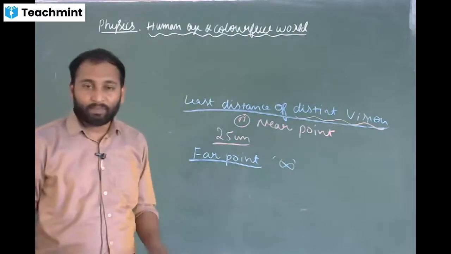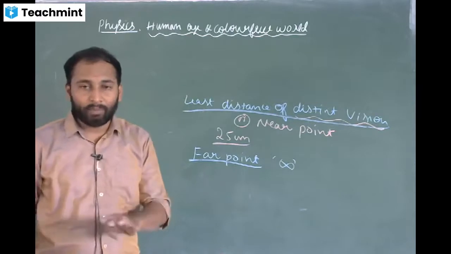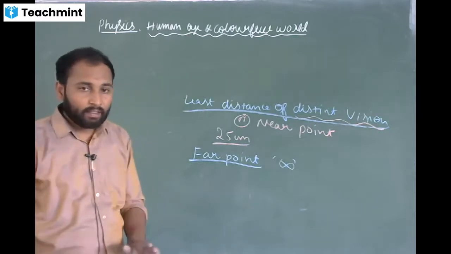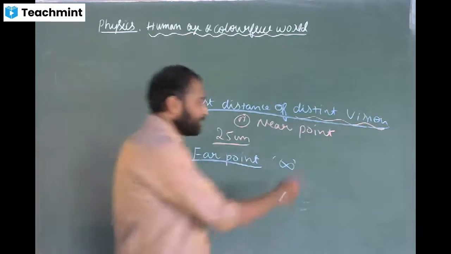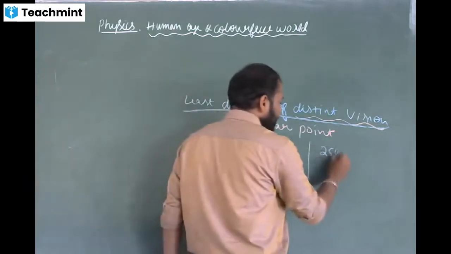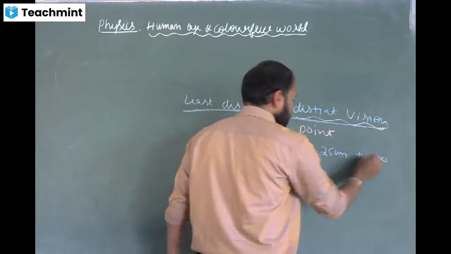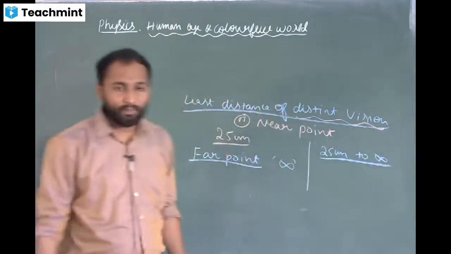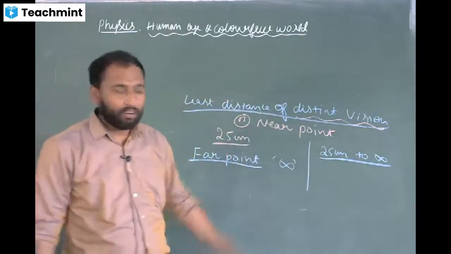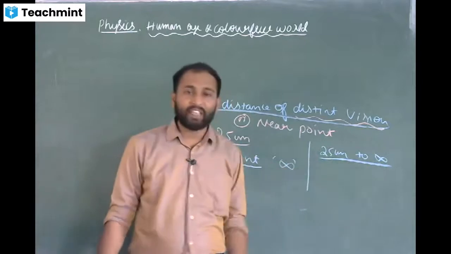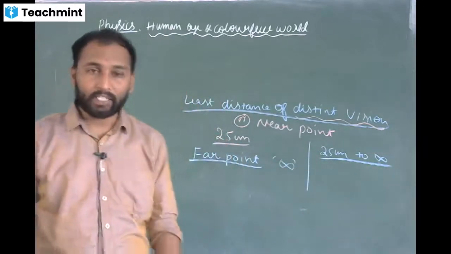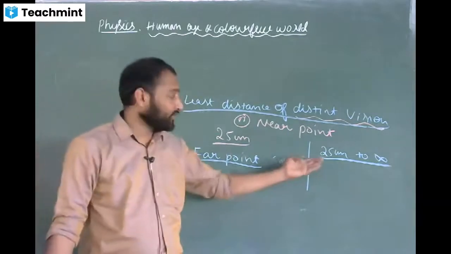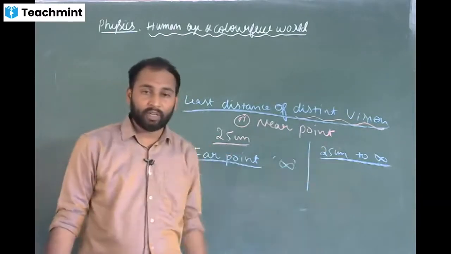So that means for a normal young adult, the range of near point and far point is from 25 centimeter to infinity. So you can see properly without any stress from 25 centimeter to infinity. That is what a normal adult person can have, a vision from 25 centimeter to infinity.